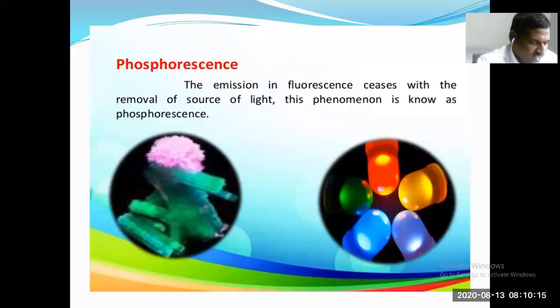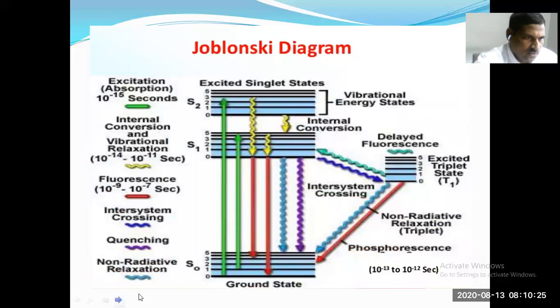Whereas in phosphorescence, molecules absorb light energy and are excited from the S0 state to Sn. Sn means S1, S2, S3, and so on, excited states depending on the magnitude of the energy.